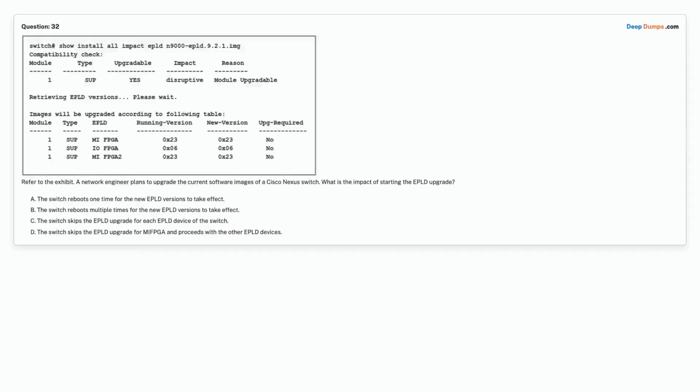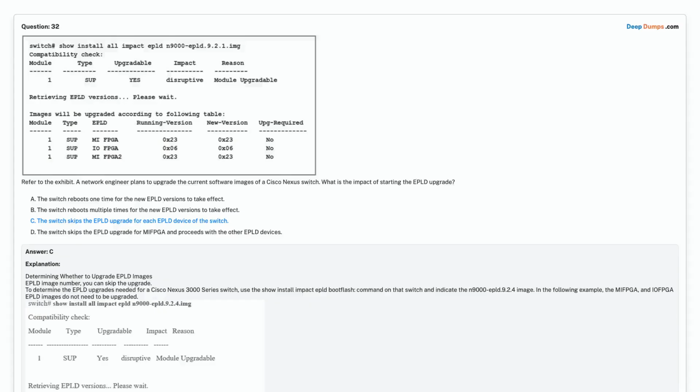Choose the correct answer. Correct answer is Option C. The switch skips the EPLD upgrade for each EPLD device of the switch.